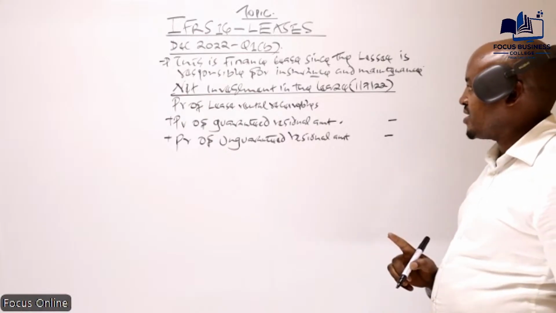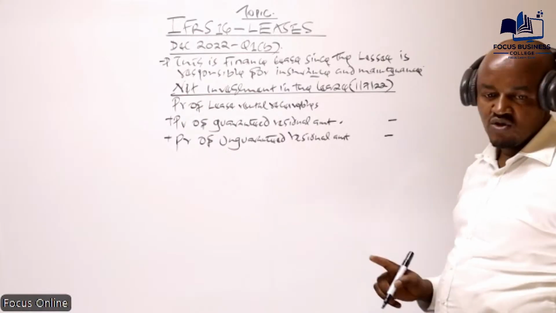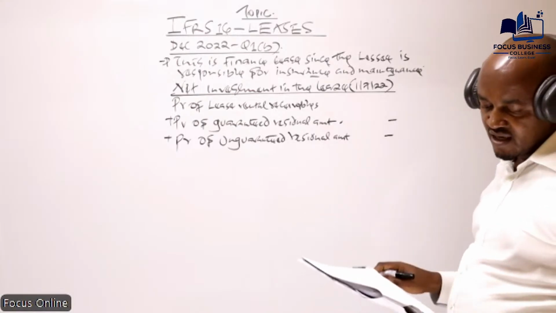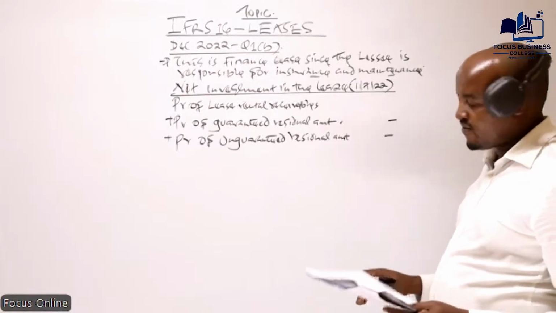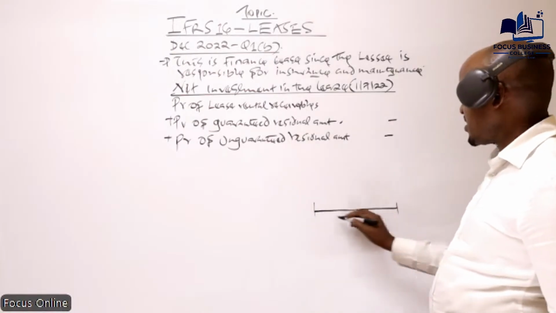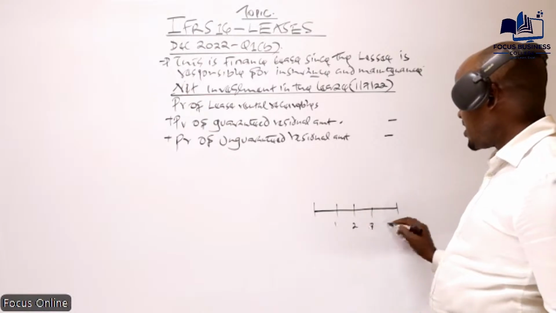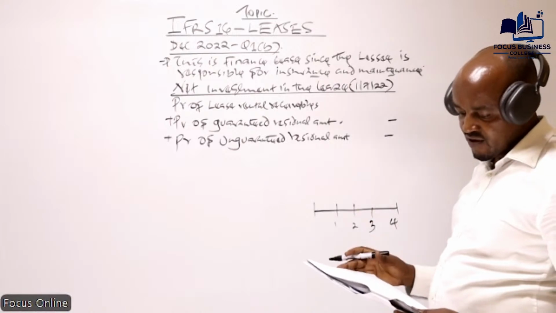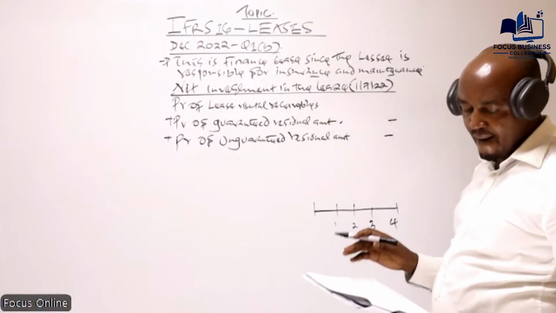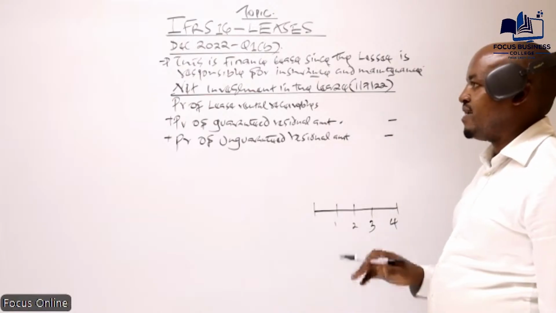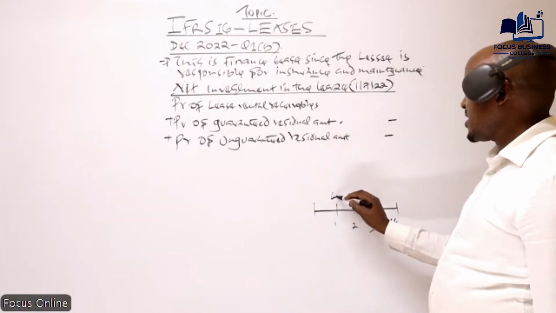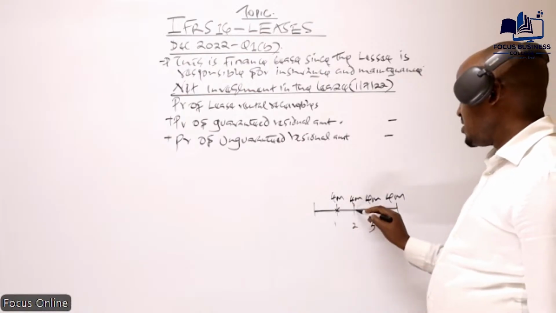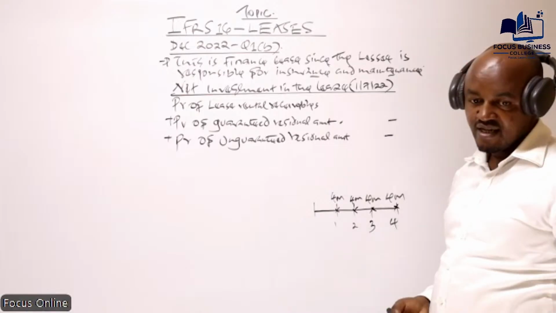the present value of the lease rentals receivable. Are we given the amount of money the owner of the asset will be receiving each year? Yes, that information we have in sentence 2. We are told the lease is for 4 years. So how much will the owner of the asset be receiving? We are told it is a lease for 4 years at annual lease rentals of 4 million payable in arrears. In arrears means that amount will be received by the owner of the asset at the end of each year.